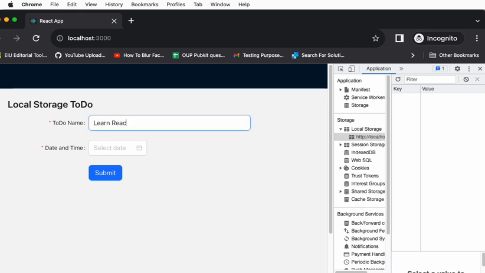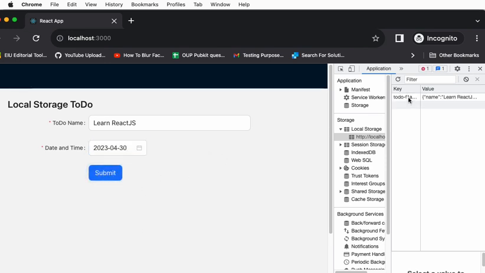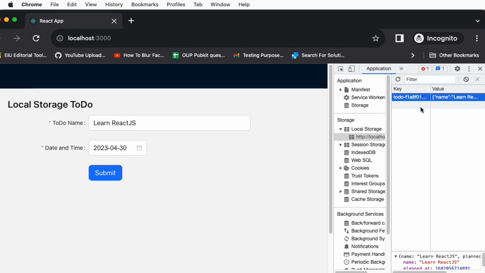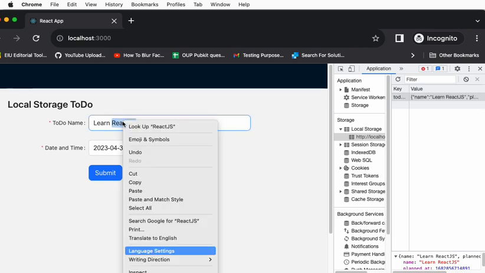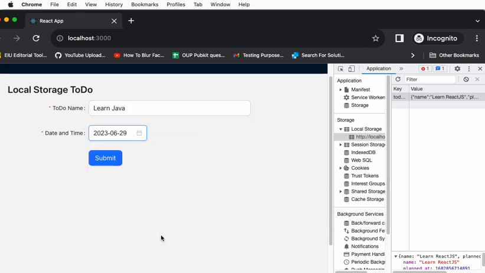Okay, you see now, learn React JS before so and so date, submit. You see, this has been saved. This is the key that has been generated, and this is the value, whatever we typed and saved. Okay, learn Java before so and so date. However you create, it will keep on saving in the database. Even if I refresh, this particular database will keep hold of your data. There is no loss.